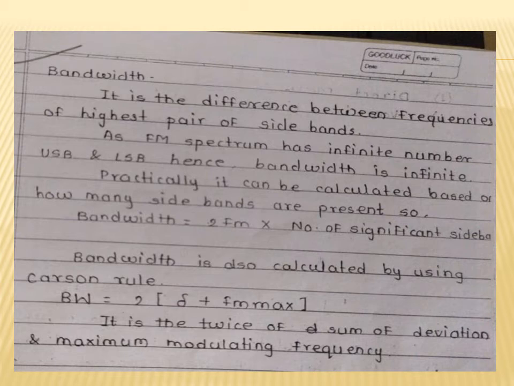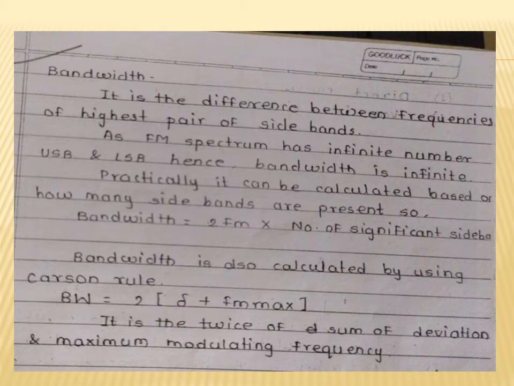So what is the bandwidth? It is the difference between the frequencies of the highest pair of sidebands. As your FM spectrum has an infinite number of USBs and LSBs, the bandwidth is infinite. Practically it can be calculated based on how many sidebands are present. So the bandwidth is 2 fm into the number of significant sidebands.